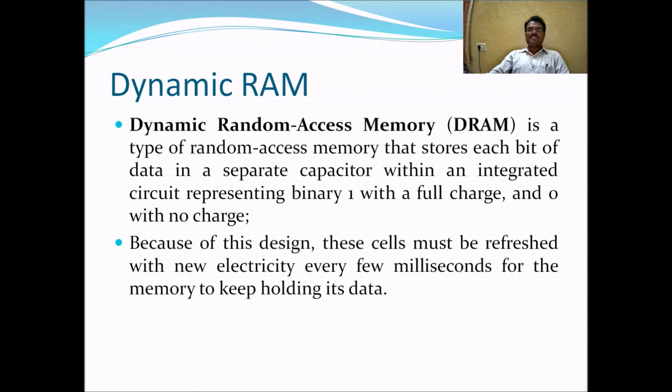DRAM is a type of random access memory that stores each bit of data in a separate capacitor within an integrated circuit, representing binary 1 with a full charge and 0 with no charge. Because of this design, these cells must be refreshed with new electricity every few milliseconds for the memory to keep holding its data. The capacitor, by its nature, needs refreshing. That's why DRAM requires a refresh with new electricity every few milliseconds.